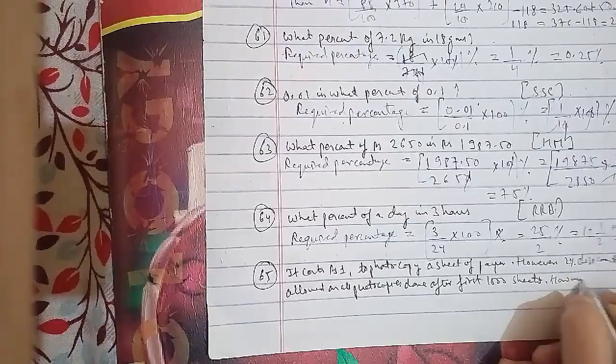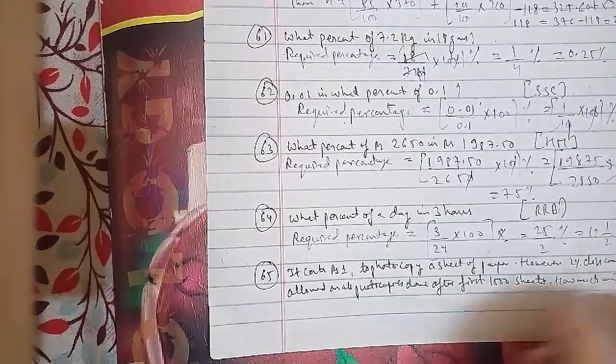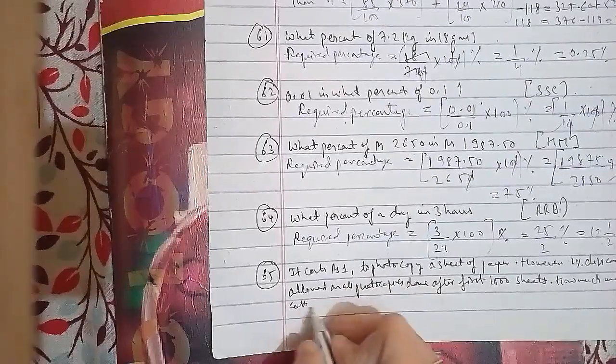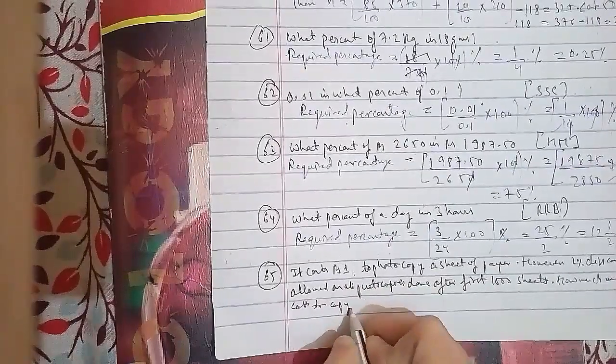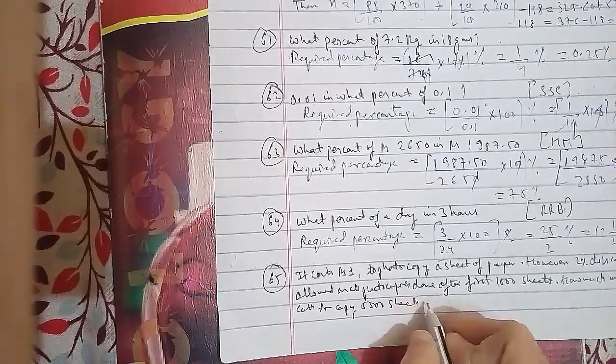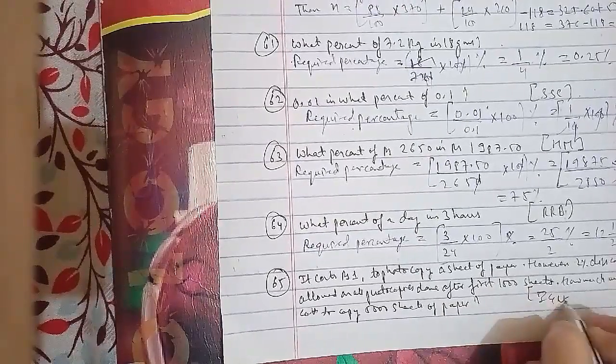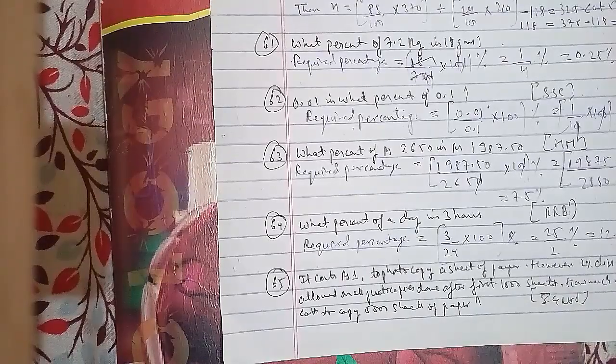How much will it cost to copy 5,000 sheets of paper? This question has been asked in an IGNOU examination paper. The options are 3,920, 3,980, 4,900, 4,920.